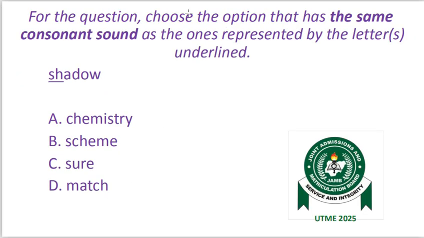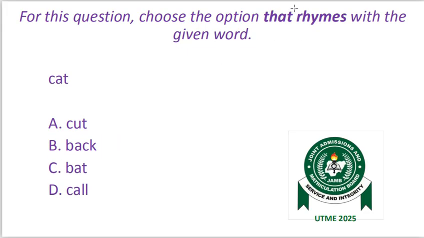For this question, choose the option that has the same consonant sound as the ones represented in the letter underlined. Now we are looking for the same consonant sound. Now we have the word shadow. Letters S and H are underlined. The sound that those two letters realize is sh. A. Chemistry. B. Scheme. C. Sure. D. Match. Sh. That is option C. Sure.